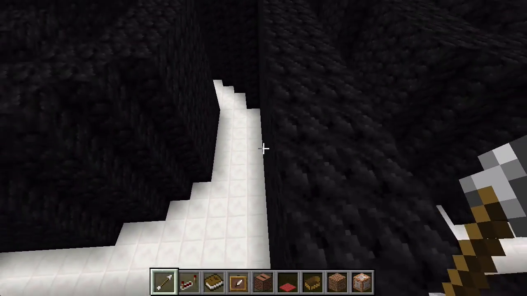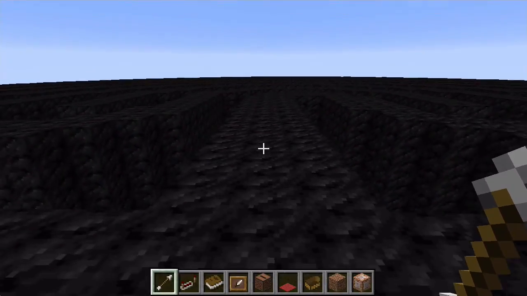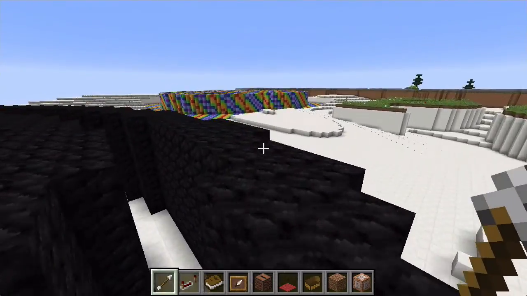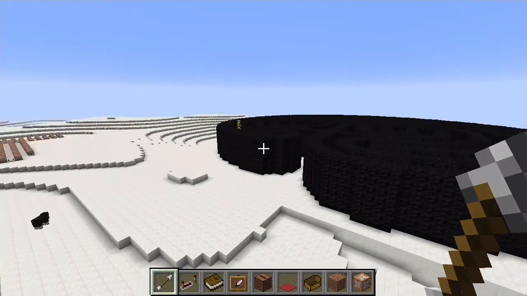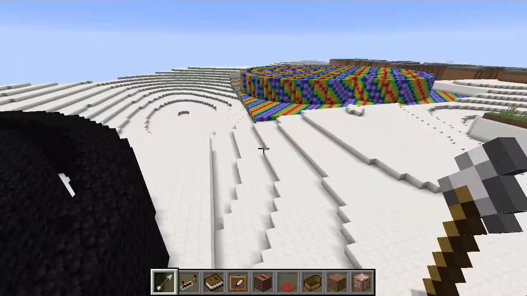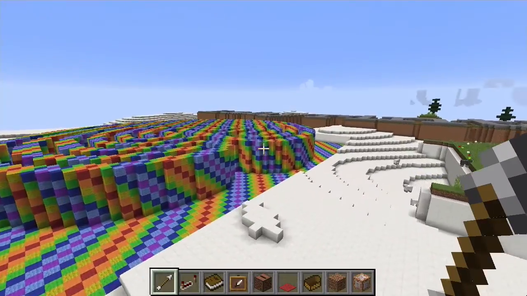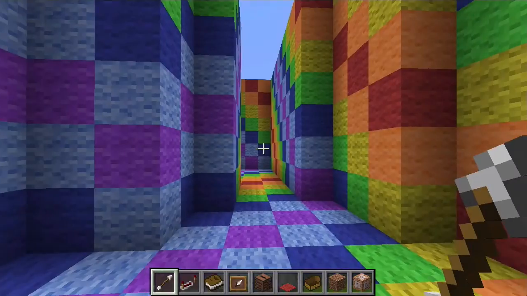You reach the centre and then you come out again. The experience is a meditative one, although in this case it is not so meditative as much as prison-like. This is dark and oppressive. Okay, so that's the one we started off with, and then I thought, well, it's too dark and oppressive, so maybe we should make it a bit more colourful.